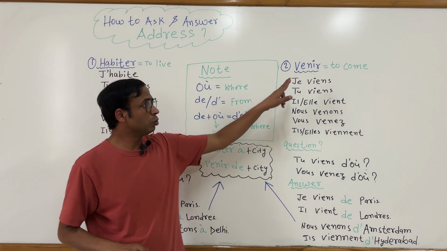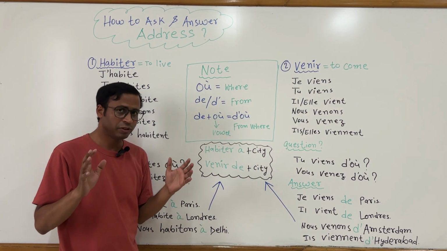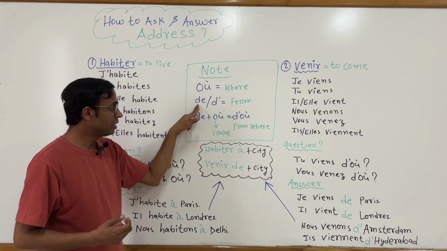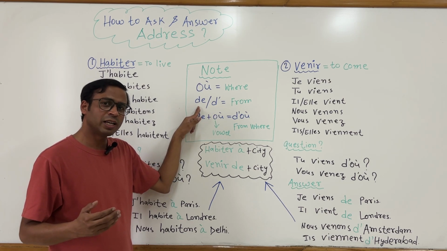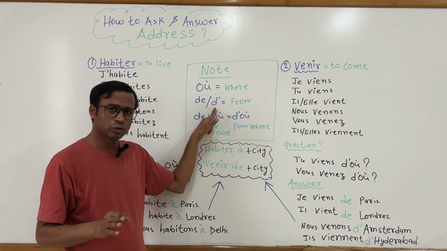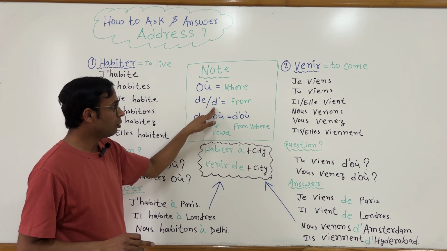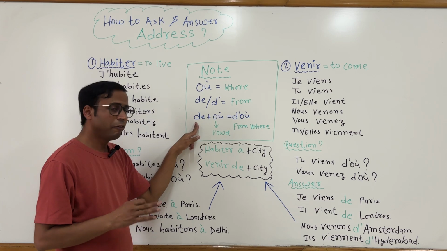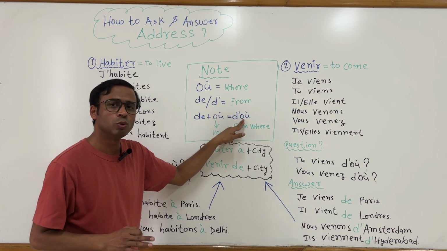Okay, now come to this verb venir, but before that you should know some meanings which are very important. Où, you already know, means where. Next is de or d apostrophe. De we pronounce as "the". And d apostrophe is d apostrophe. Où means where and de or d apostrophe means from in this context. And if we add de plus où, it becomes d'où.